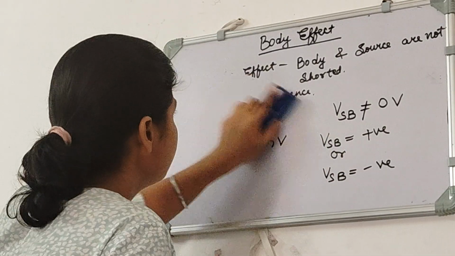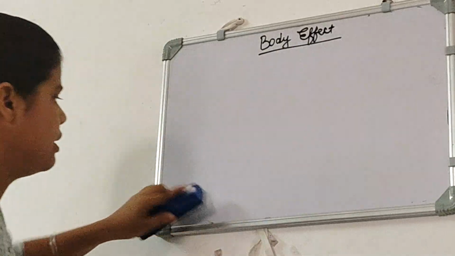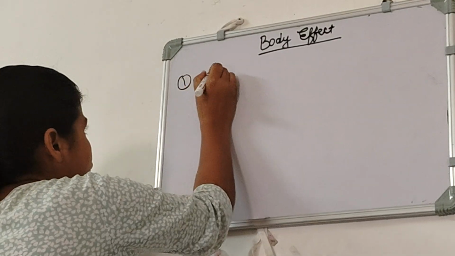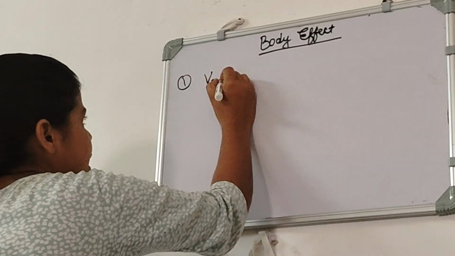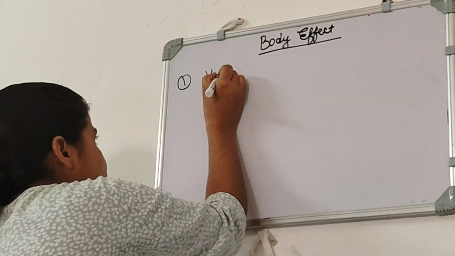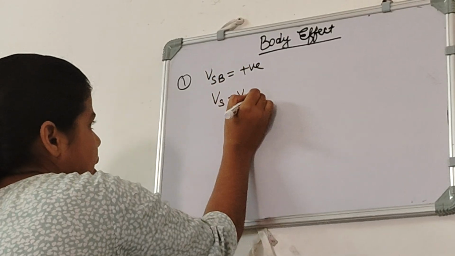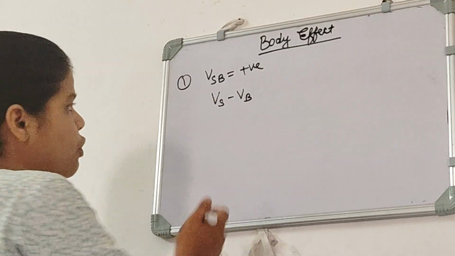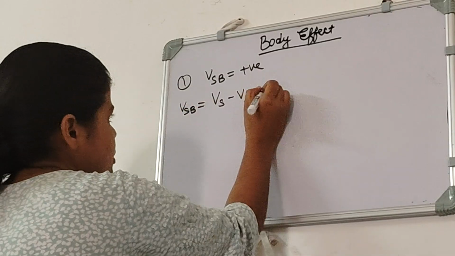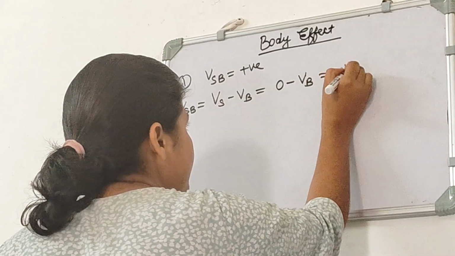Now first we will see case 1, when our body is negative. We take Vb to be negative, or we can say that we take VSB as positive. So what is VSB? VSB is Vs minus Vb, and since here we are taking Vs as 0 volt, VSB is 0 minus Vb, which is minus Vb.